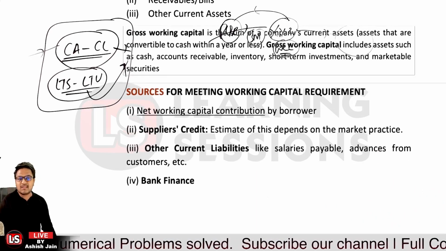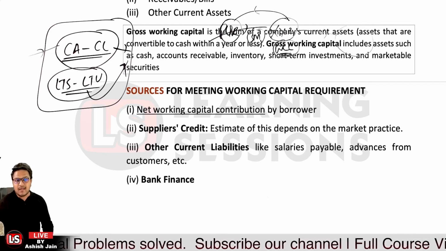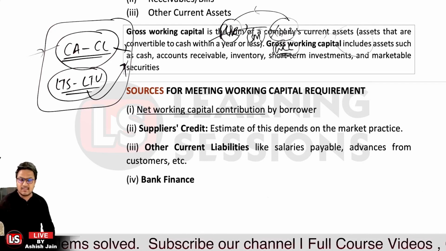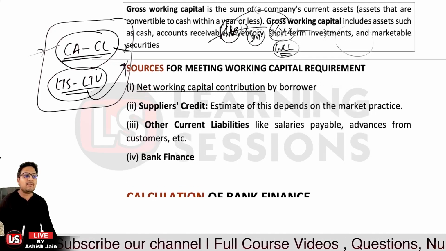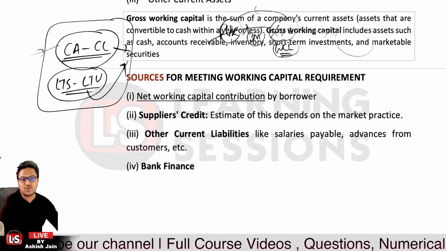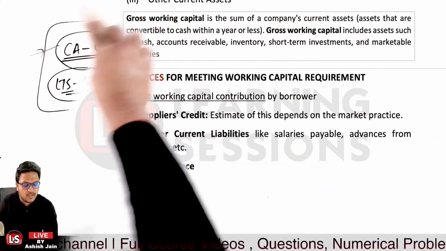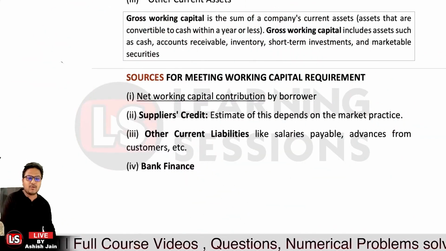Other than that, it could be the case that the firm may have taken finance like an overdraft or working capital limit, CC limit, etc., from the bank itself. So these are the sources for meeting the working capital requirement. I hope you have understood all these points related to the sources of working capital requirement.